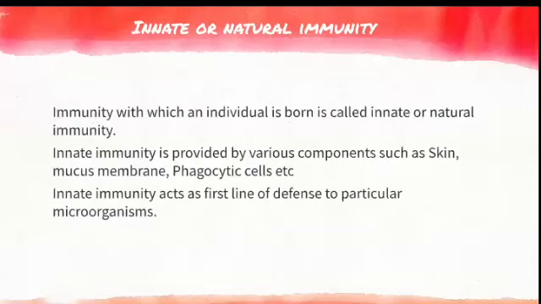Innate immunity is provided by various components such as skin, mucous membrane, our blood cells. Everything included here protects our body. So our human body is made in a way that it protects against any foreign entries. Innate immunity acts as a first line of defense against microorganisms. So any organism which enters will fight against our innate immunity first.